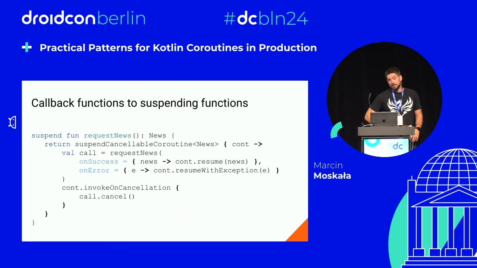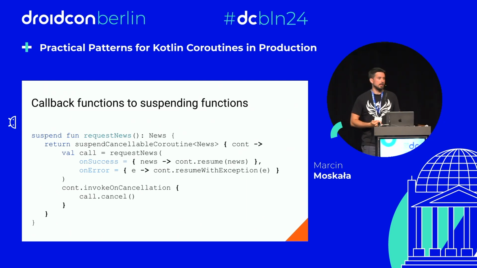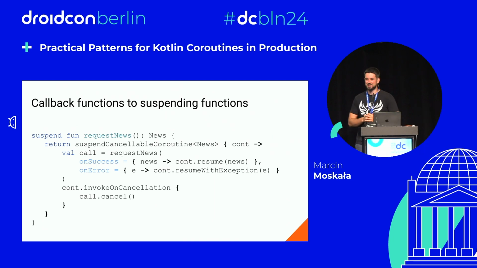However, if you need to call a callback API, which is not uncommon in Android. Walking around the presentation, I could see many presentations suggesting to use some callback API from Android or from other libraries. If you need to use it and you want to turn it into a suspending API, that's the pattern. Get back to that slide if you have such a situation.